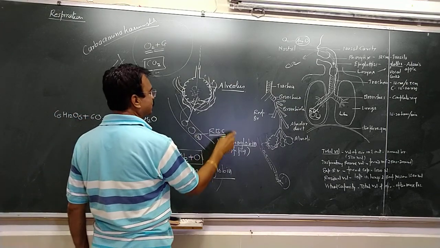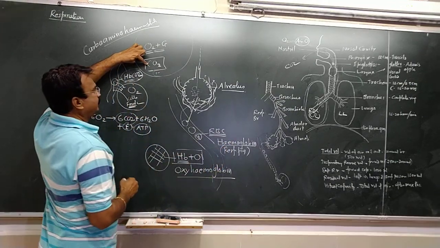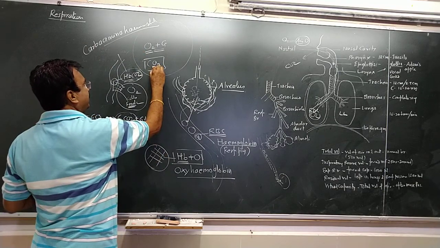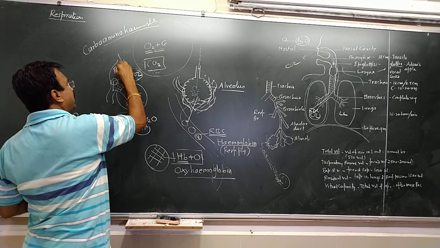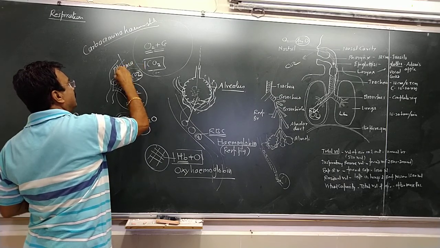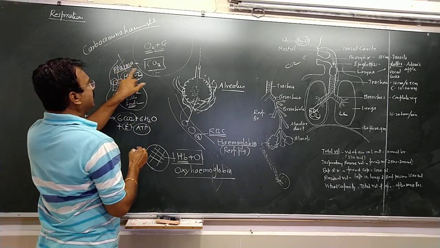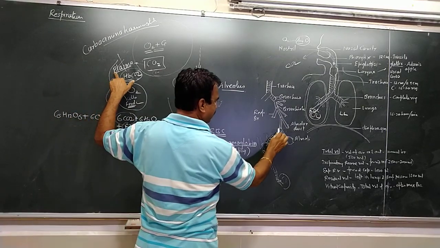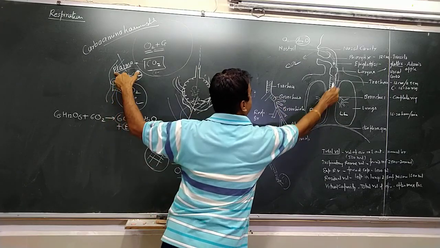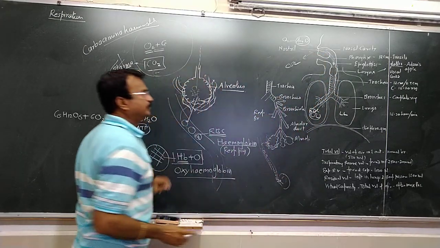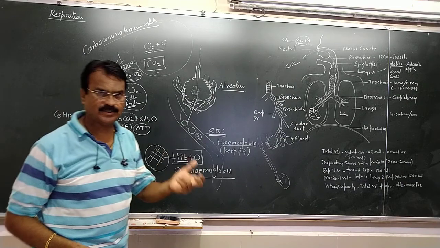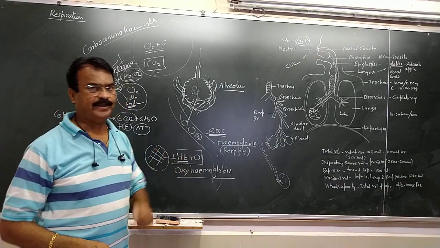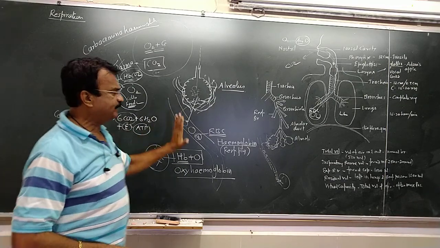Secondly, carbon dioxide which is released here is soluble in water, and it gets dissolved in the watery part of the blood, that is plasma. And the dissolved carbon dioxide comes like this and is released out. So a major amount of CO2 is passed through the plasma, and a little amount of CO2 is passed through the hemoglobin.